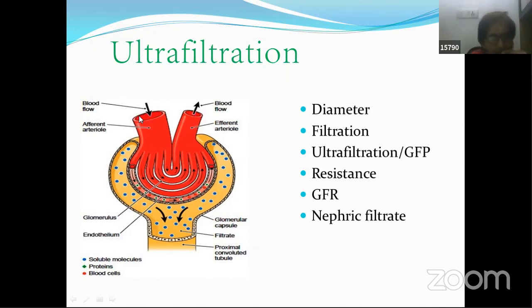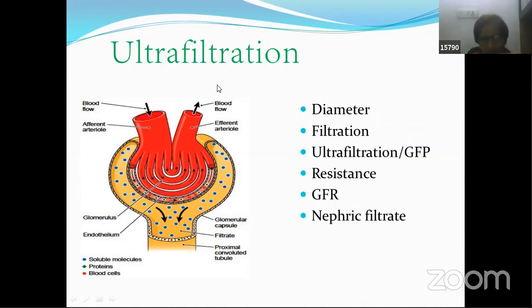Let's try to understand. Yesterday I told you one more point, that when you look at the diameter of this tube, the afferent arteriole is larger, bigger than this efferent. This is having lesser diameter. Why? I asked you a question, but I did not give you the answer. Let us understand that now. Just imagine that there is a big pipe and suddenly you're connecting that big pipe to a smaller pipe. What happens near the junction?